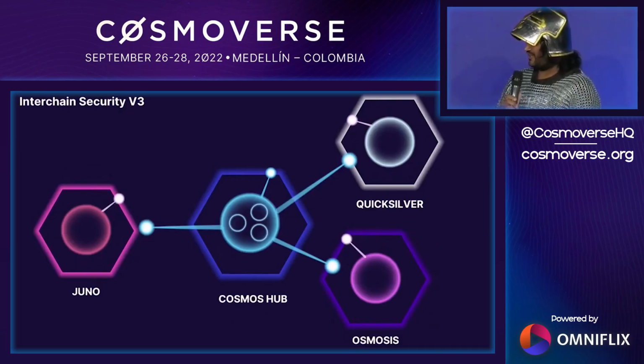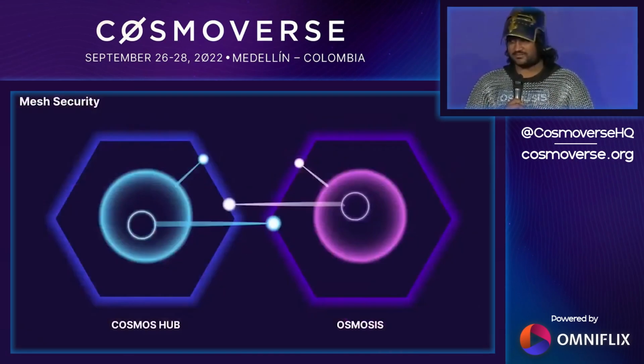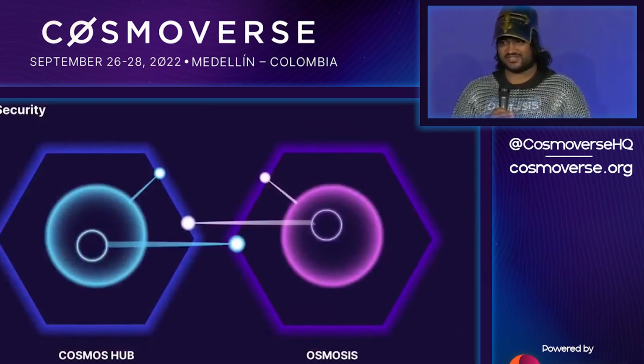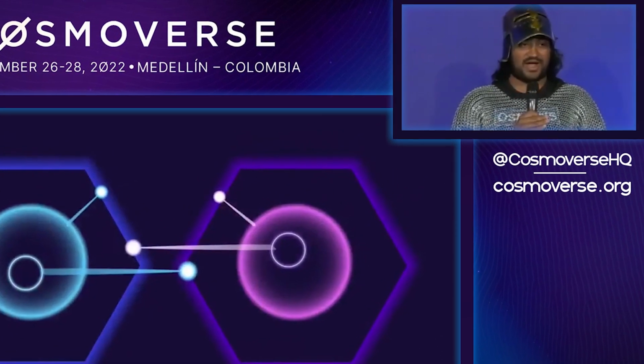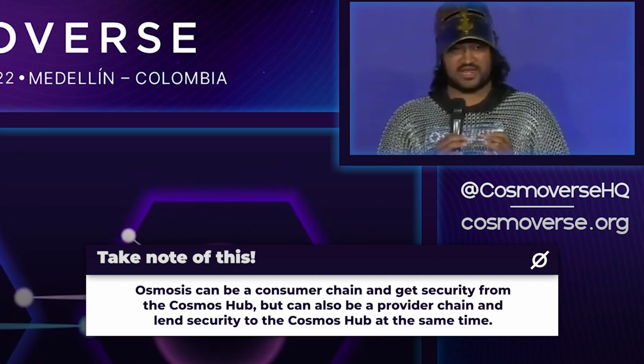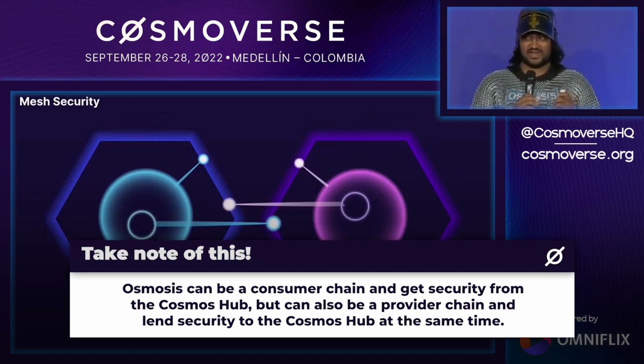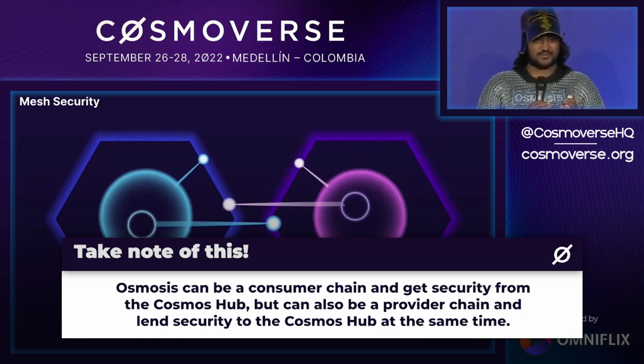But this design right now is still a hub and spoke system, right? How do we fix this? It's simple. We take the ideas of interchain security v3, but you run them bidirectionally, right? Yes, Osmosis can be a consumer chain and get security from the Cosmos Hub, but it can also be a provider chain and lend security to the Cosmos Hub at the same time.